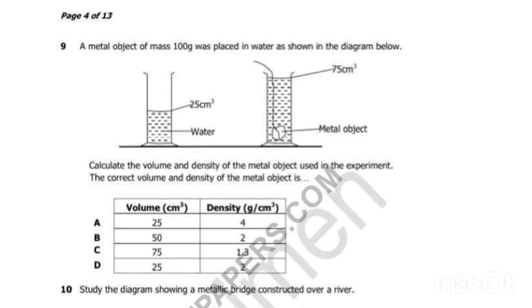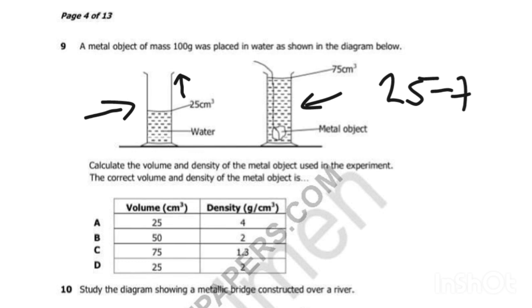So this is the cylinder, with water at the level of 25. Then this is the stone, the object with the mass of 100 grams. It was dropped into the water. Then the level rises from 25 to 75.